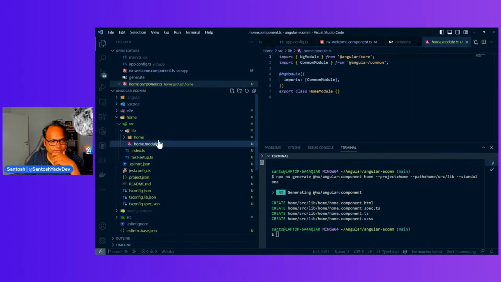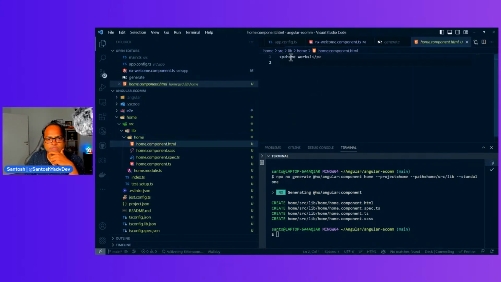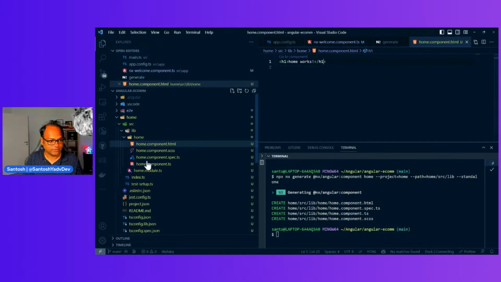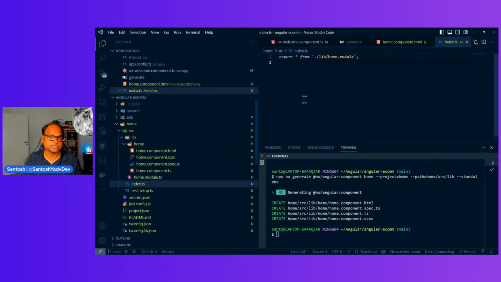Let's add some information here. I'll say this is home works. That's fine. Let's just make it h1 so it's visible on the page. This is the first library which we have created. And let's export this component, so I'll just say export.